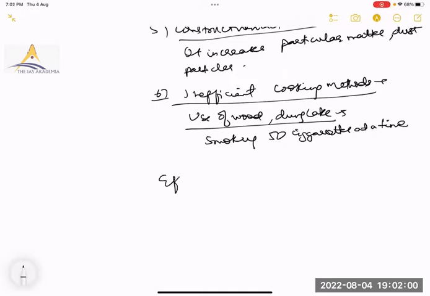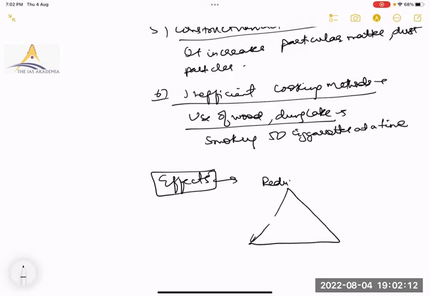You can mention very briefly, if time permits, the effects. For example, effects: reduced DALYs, or just DALYs, disability adjusted life years.